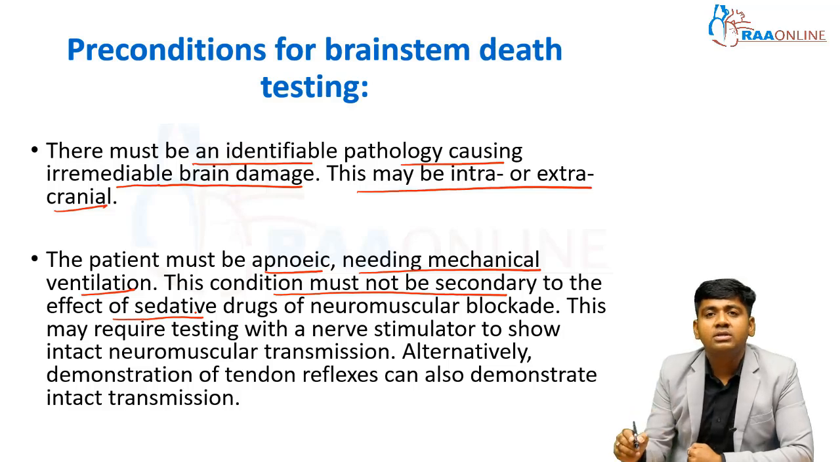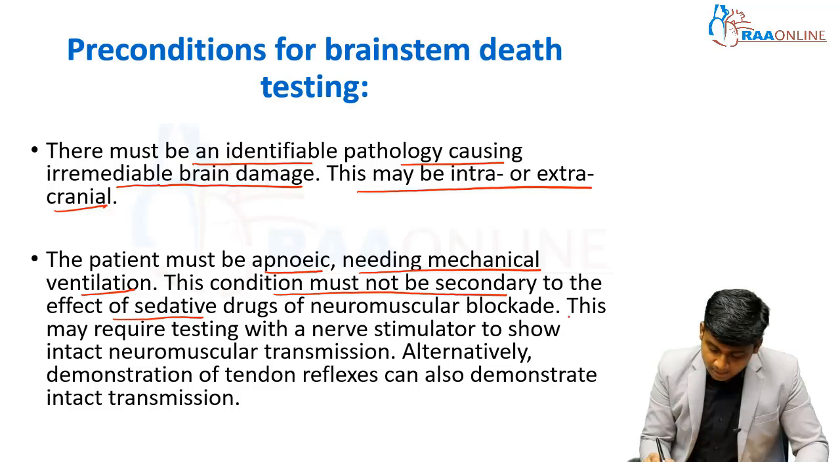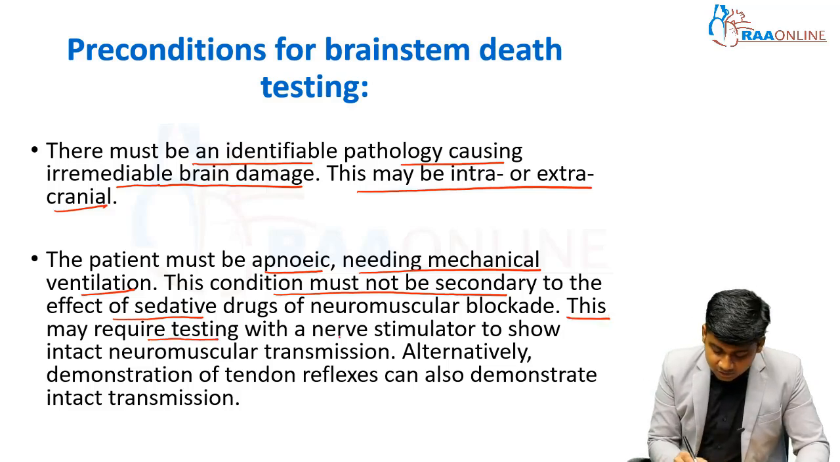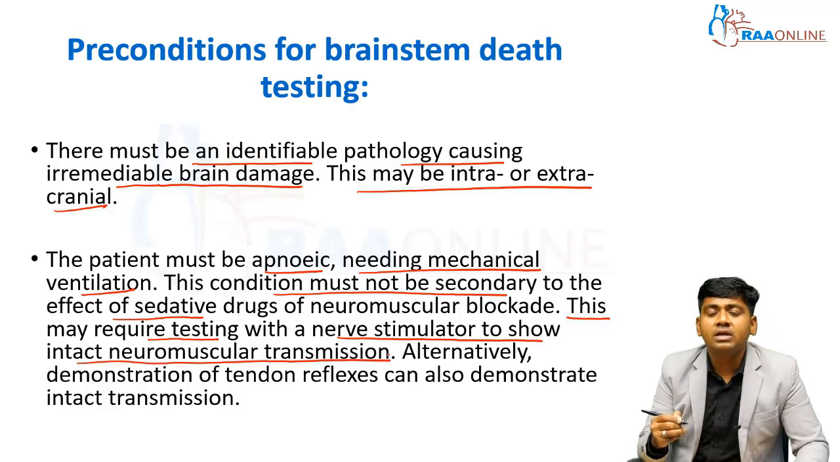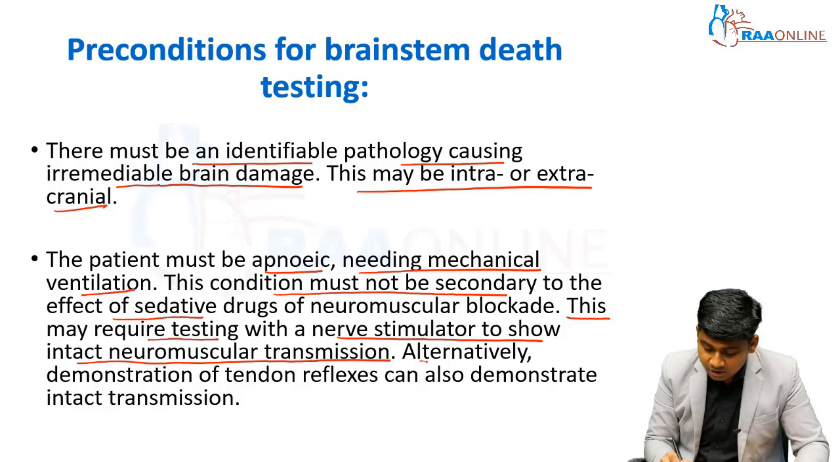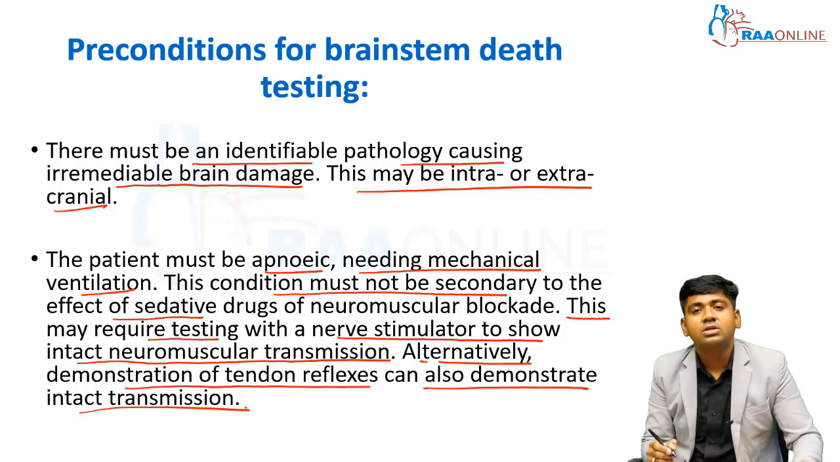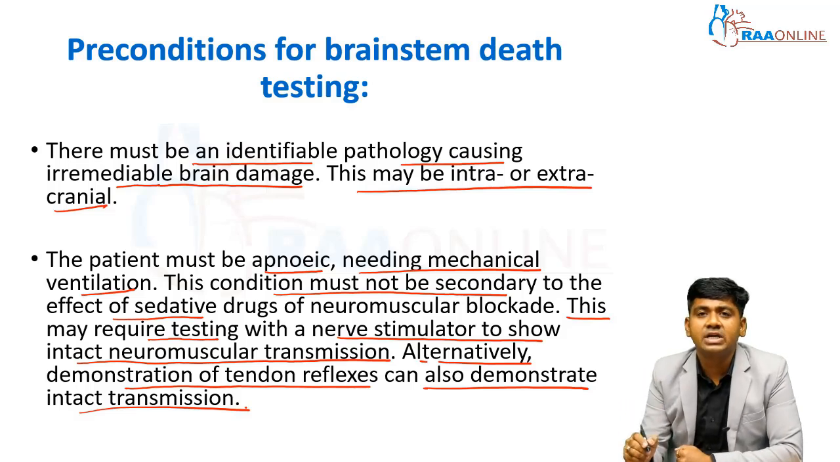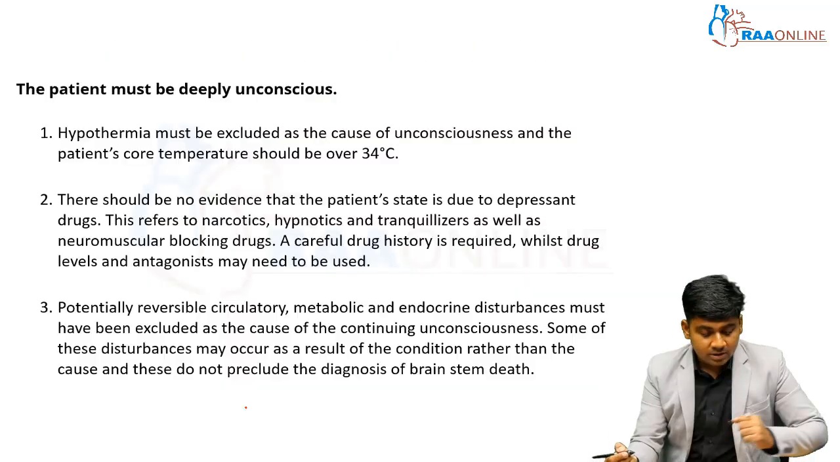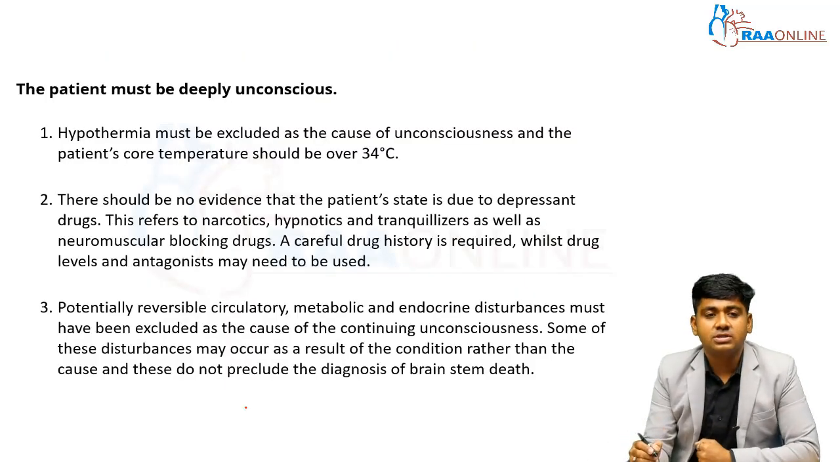So you have to rule out that the patient has not been given any sedation or any neuromuscular blockade, and that the patient is not on the mechanical ventilator because of that. This may require testing with nerve stimulators to show intact neuromuscular transmission. There should be intact neuromuscular transmission. Alternatively, demonstration of the tendon reflex can also demonstrate intact transmission. So we have to go for different testing, like deep tendon reflex or superficial reflex, to check the integrity of the nerve. The patient must be deeply unconscious.